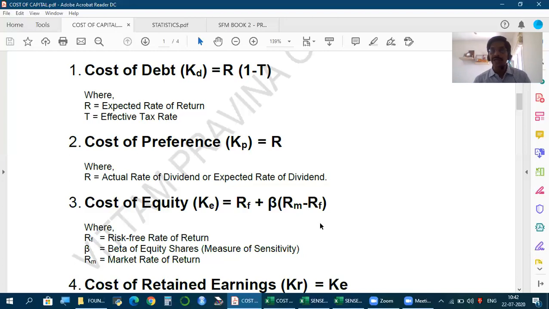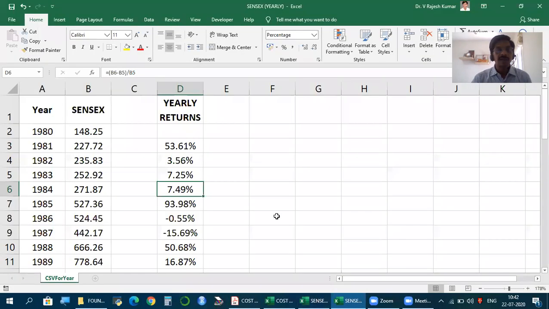So a stock index tells if this is the value of the stock market in the base year, what is its value in the current year? Now, how to find it? For this, we normally take, for a given period, any index data. The example here is for Sensex. Take as long a period as available, or at least 8 to 10 years, or in the problems, at least, if we discuss from a classroom perspective, for whatever period the data is made available. Take the index data, in this case Sensex data.